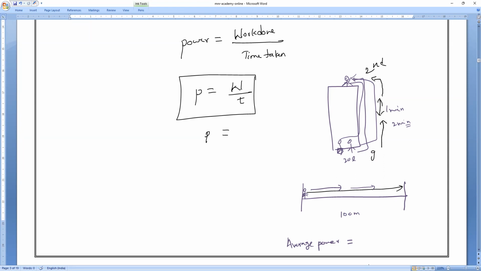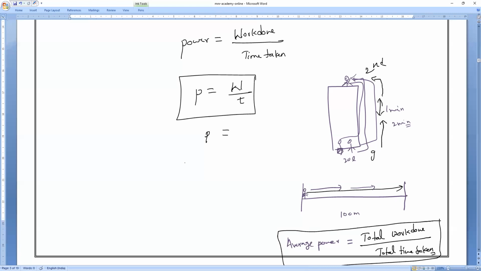That is what, in this situation, we'll consider as average power. Average power is equal to total work done divided by total time taken. Then tomorrow I will say further about it. You just remember that this situation came, so I'm telling you now. Clear, everyone? So the total work done to the total time taken by the body to complete the given work is equal to average power.